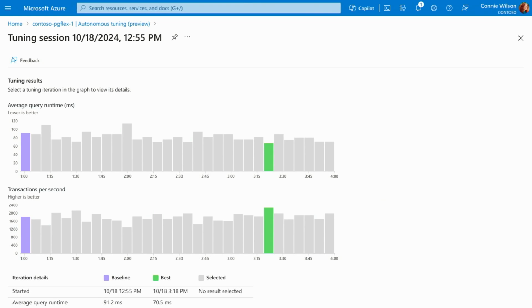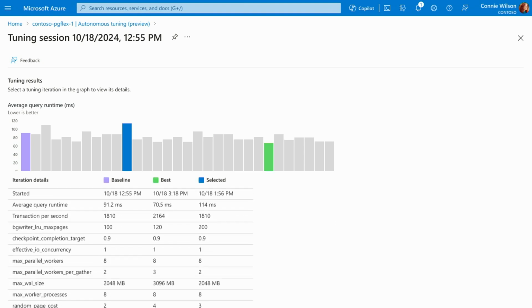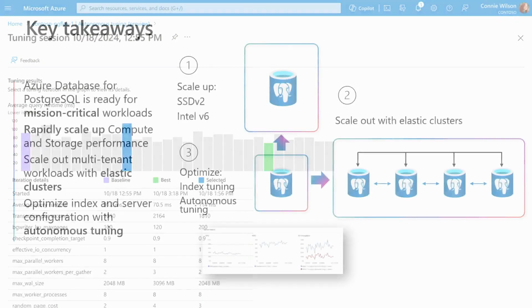And then once it's been through these iterations, you can select different tuning sessions or different iterations and pick the one that's best based on the parameters that are most important for you, like average query runtime, or you can go pick a different one, just depending on what's most important. So you can look at all the different stats for these iterations and then just pick the one that works best, not just for your workload, but maybe you want to take other workloads into account as well. So that's it in a nutshell.